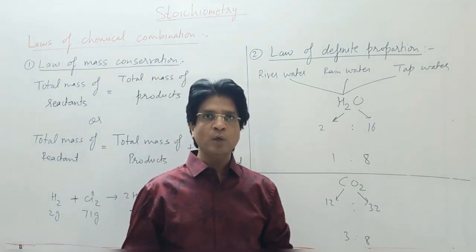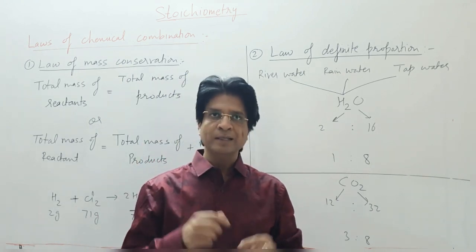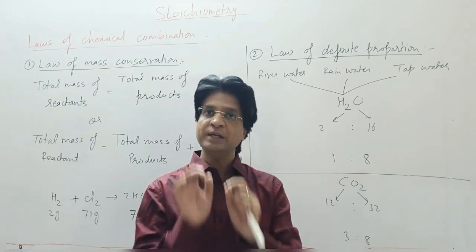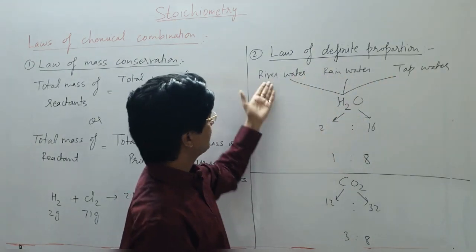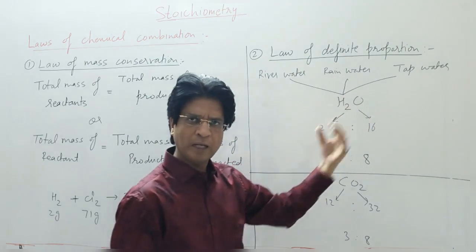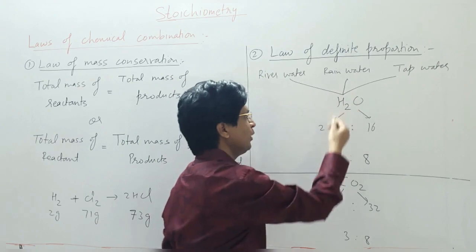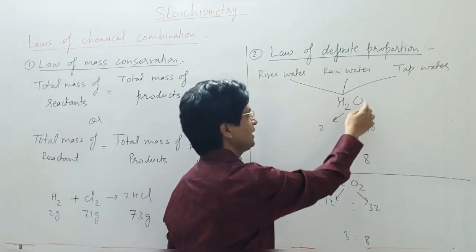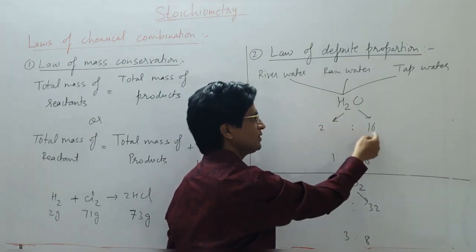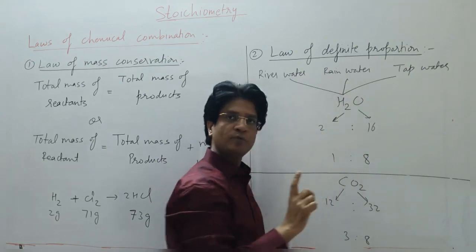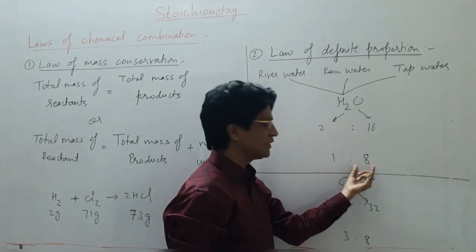This law says that whenever 2 elements combine to give you a product or a molecule or a compound, they will always react in a fixed proportion, in a definite proportion. For example, there are n number of sources of water. I can take river water, rainwater, tap water, whichever is the source. Whenever I take 1 molecule of H2O, it is formed by 2 elements, hydrogen and oxygen. They will react in the weight ratio of 2:16, 2 from hydrogen, 16 the atomic weight of oxygen. On simplifying, you will get 1:8.